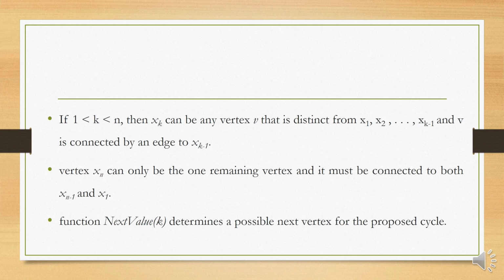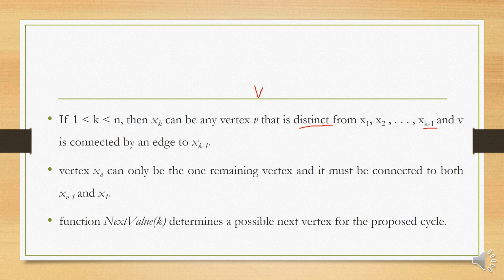If k ranges from 2, 3, 4 until n minus 1, then the value of x of k will be any vertex v from the set of vertices V, and this vertex is distinct from the previously chosen vertices, that is x1, x2 until x of k minus 1.